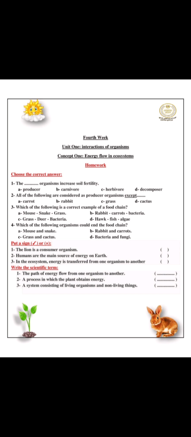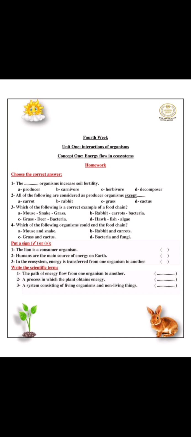Choose the correct answer. The organism that increases the soil fertility: decomposer. All the following are considered producer organisms except rabbit, which is a consumer. Which of the following is a correct example of a food chain? A food chain must start with grass, so it will be grass, then deer, then bacteria.